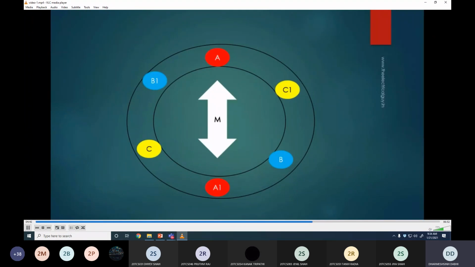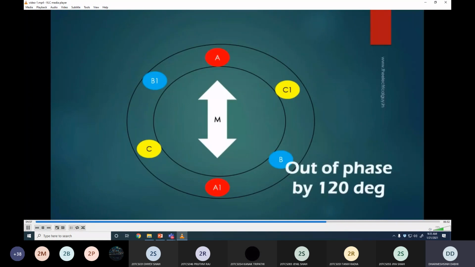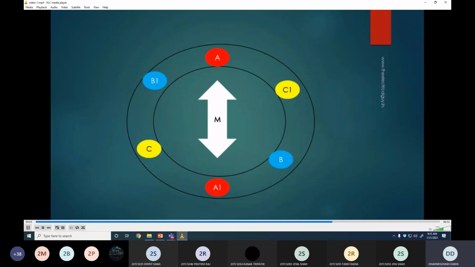When the magnet rotates, an identical voltage will get induced across all the three windings. As we have placed the windings 120 degrees apart from each other, the voltages induced in the three phases will also be out of phase by 120 degrees. Or simply, each voltage will reach its peak value after 120 degrees. Let me make things more clear.